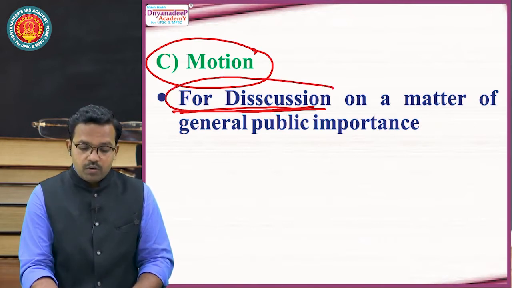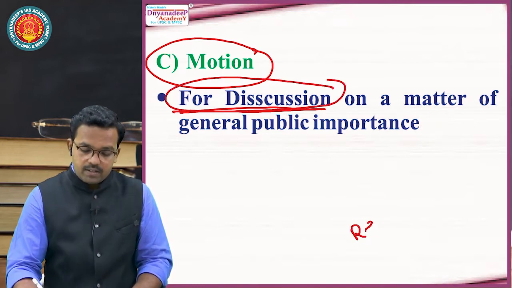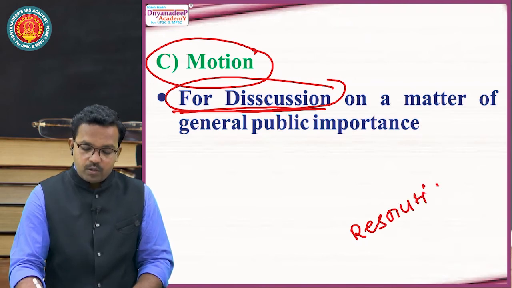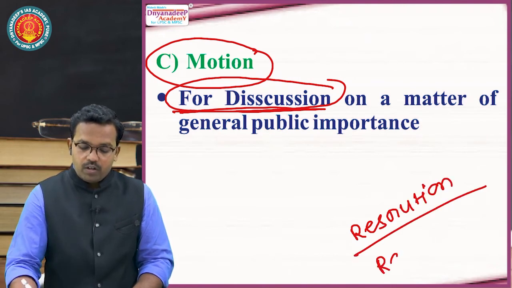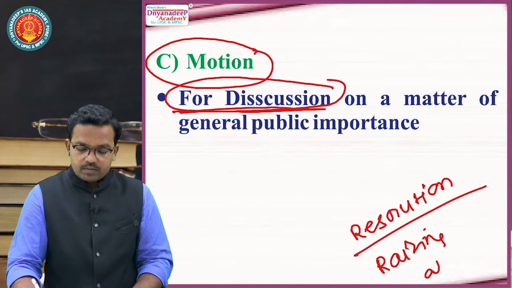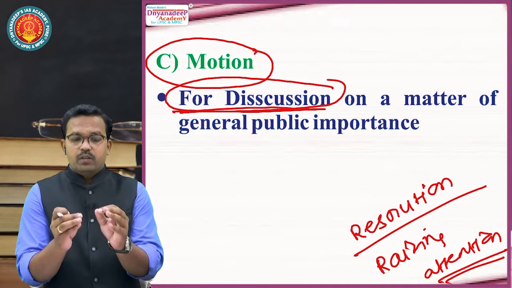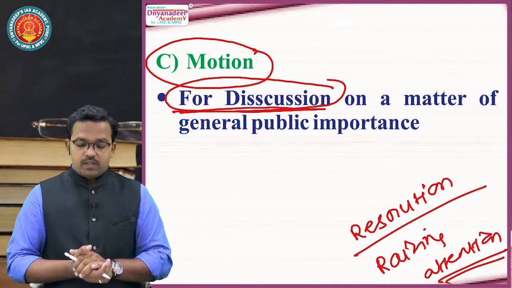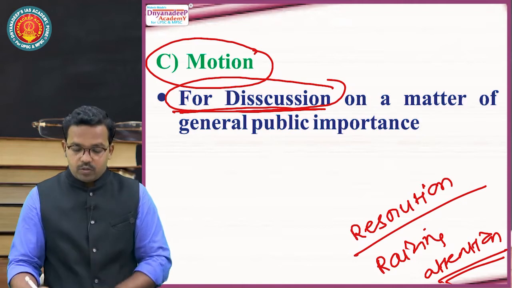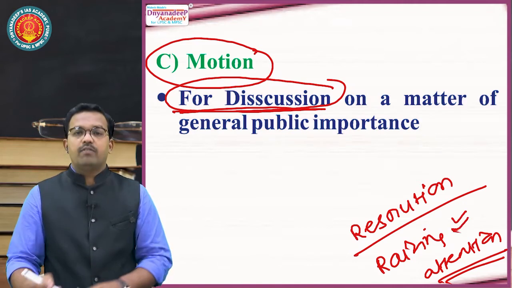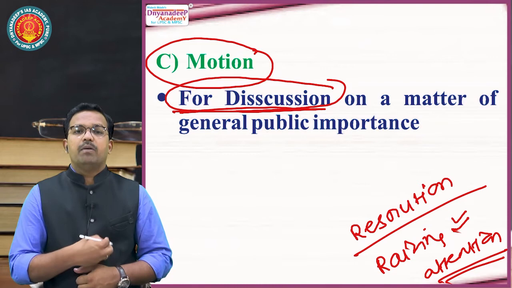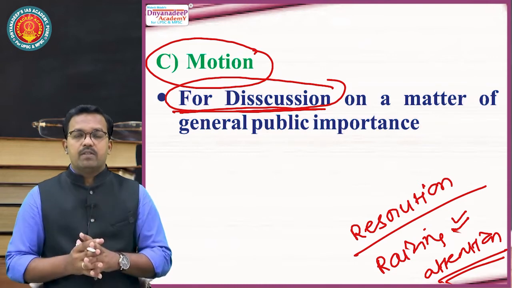So motion is used for discussion, whereas resolution is used for raising the attention of the house. Remember this basic difference. I repeat once again. Motion is used to discuss important matters, whereas resolution is used for raising the attention of the house towards a matter of general public importance. So this is the basic difference.